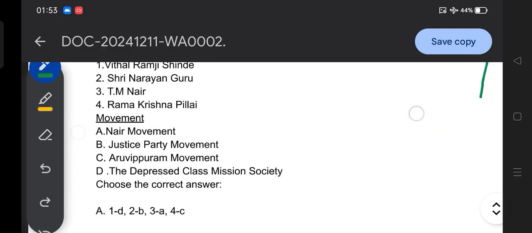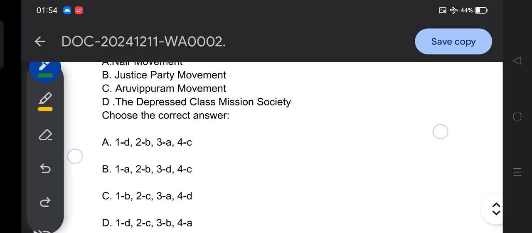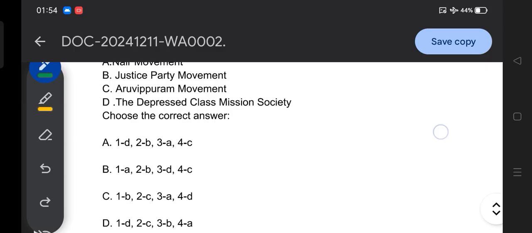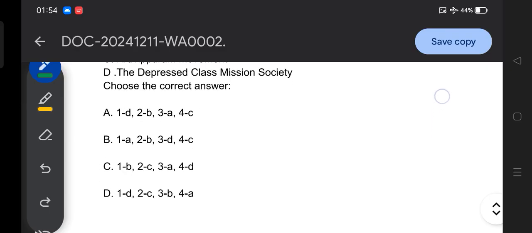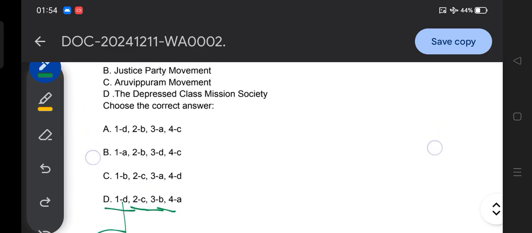So let me show the options, and guys, here are the options. I believe you are able to provide the correct answer. The correct answer for this question is option D, that means 1D, 2C, 3B, 4A.